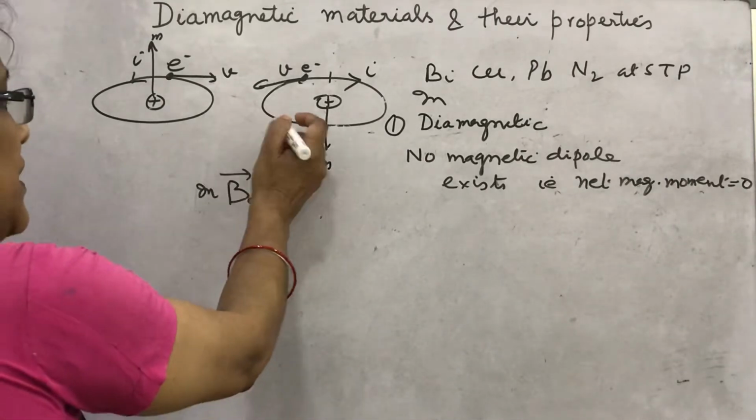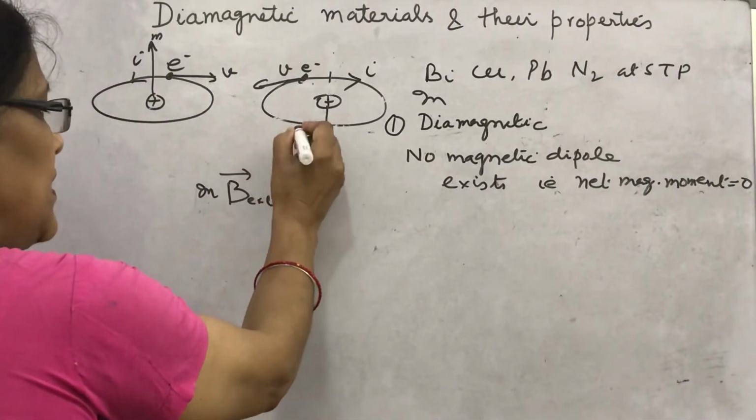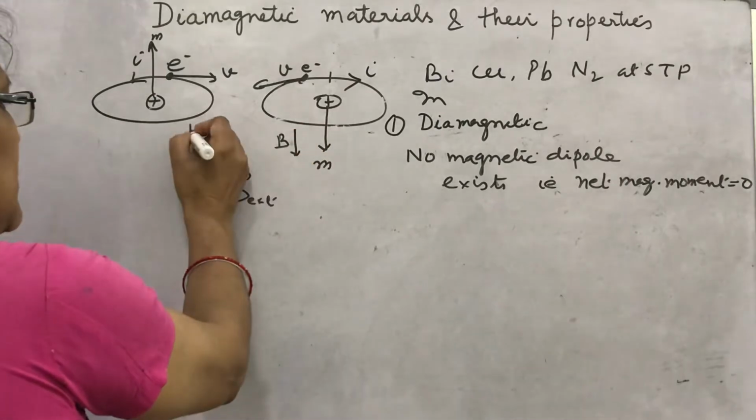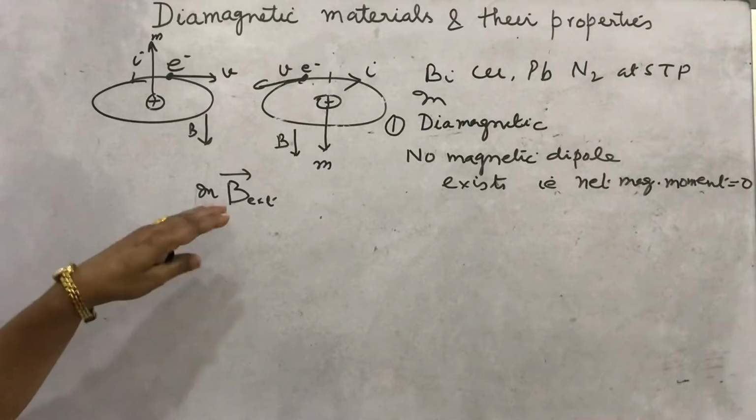Suppose here, if we apply the magnetic field in this direction, here also for this case in this direction, then what is observed,